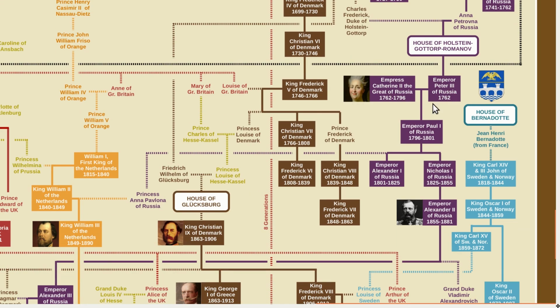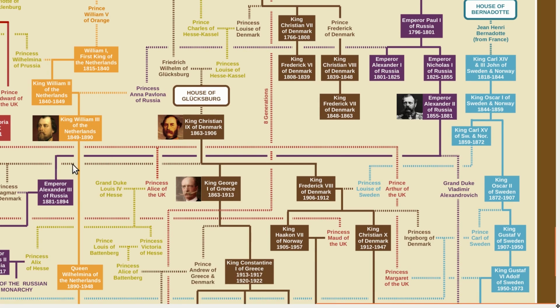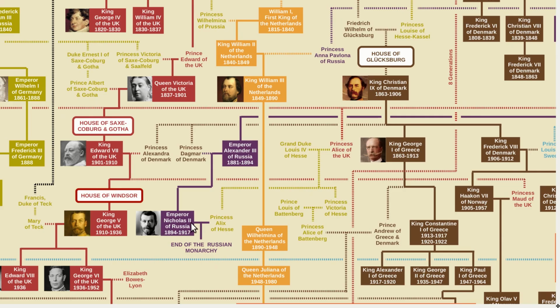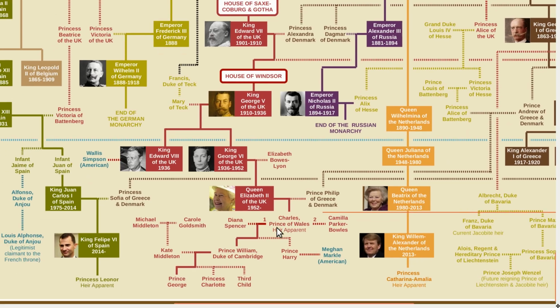Now, we usually just call these individuals the House of Romanov, but technically they are the House of Holstein-Gottorp Romanov, which would be considered a junior branch of the Oldenburgs. So if we go down to the last Tsar of Russia, the last emperor, Nicholas II, Nicholas II is actually a direct male line descendant of those original Oldenburgs in the same way that Charles, Prince of Wales, is.